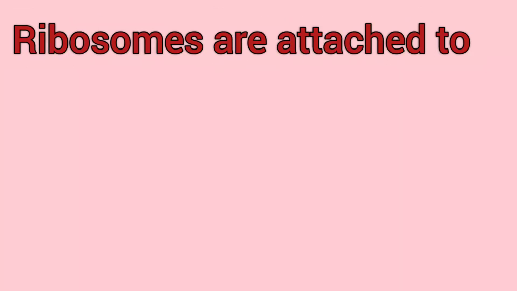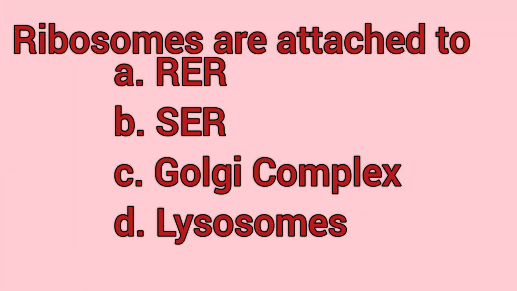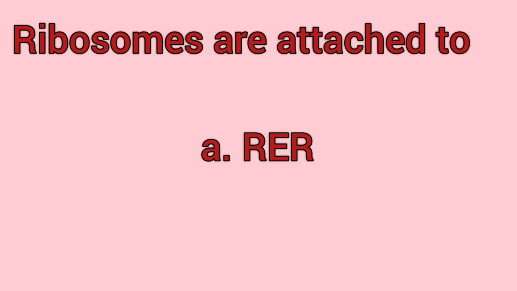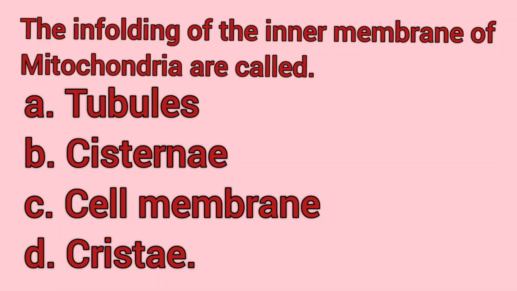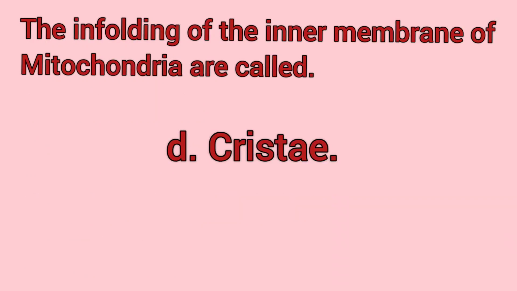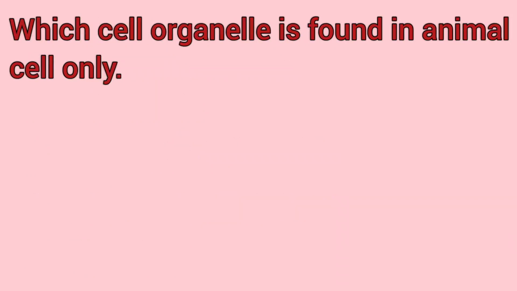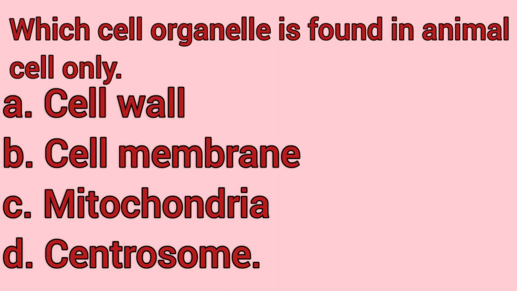Ribosomes are attached to RER, SER, Golgi complex or lysosomes. It's RER. The infoldings of the inner membrane of mitochondria are called tubules, cisternae, cell membrane or cristae. It's cristae. Which cell organelle is found in animal cells only? Cell wall, cell membrane, mitochondria or centrosome? It's centrosome.